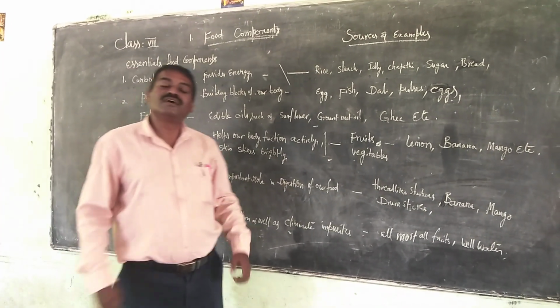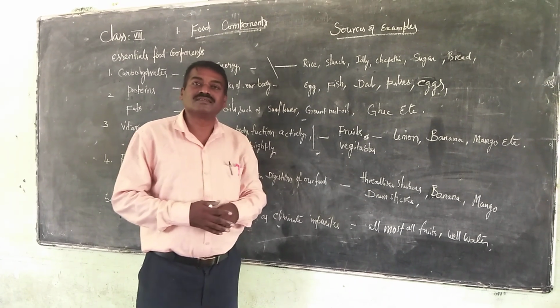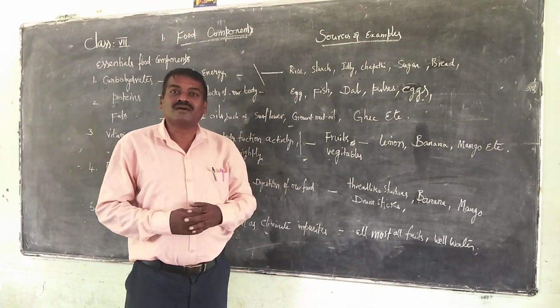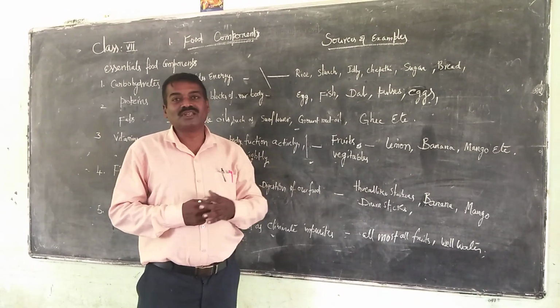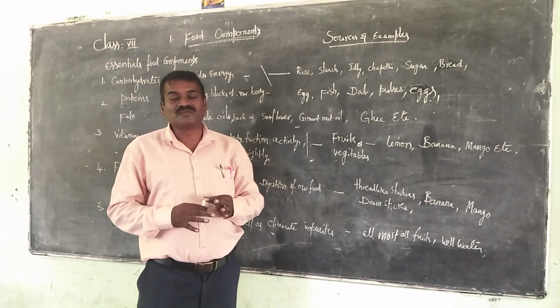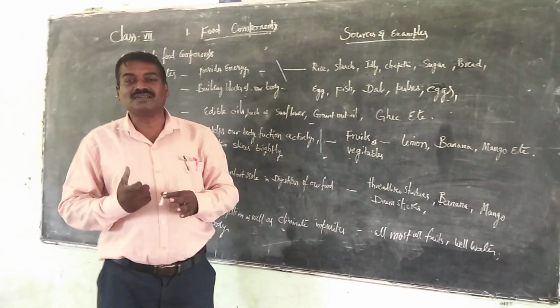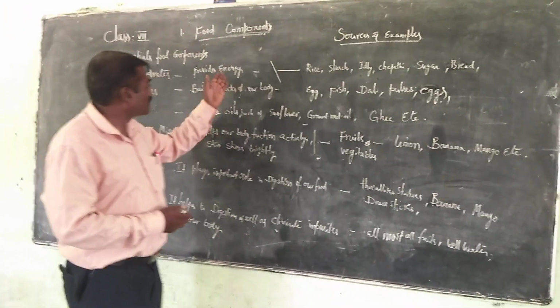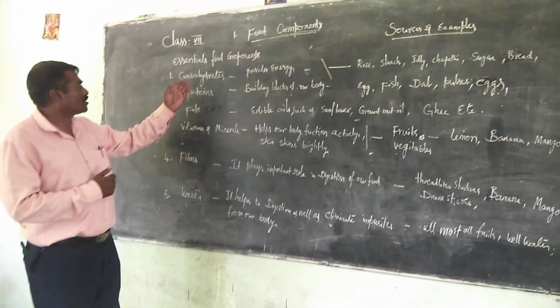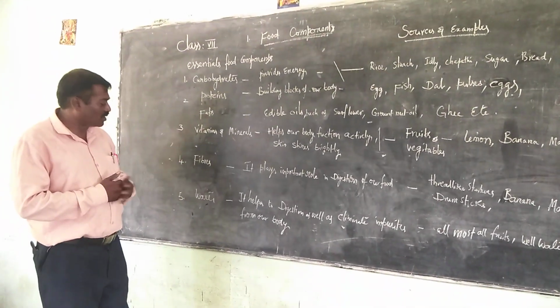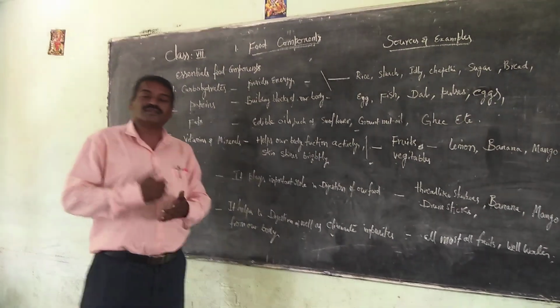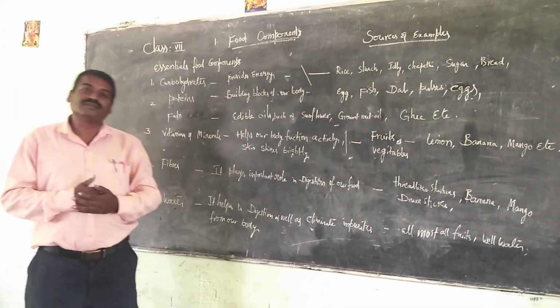And in the coming classes we will discuss how to test them. Suppose I give you some food component, how can you classify whether it consists of carbohydrates, proteins, fats, minerals, fibers, or water? How can we understand? That we will see in the coming classes.